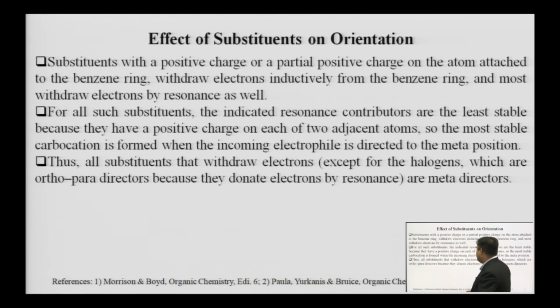So, thus all the substituents that withdraw the electron, except for the halogens which are ortho para directing, are meta directing. So, all the substituents that withdraw the electron direct the coming electrophile to the meta position, except for the halogens.